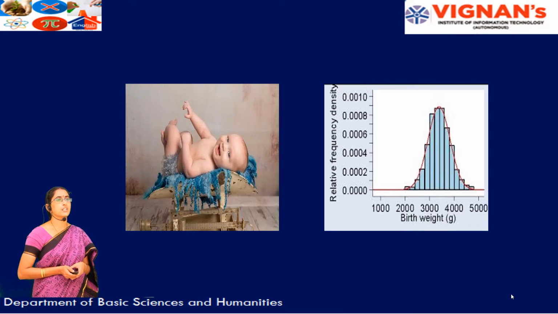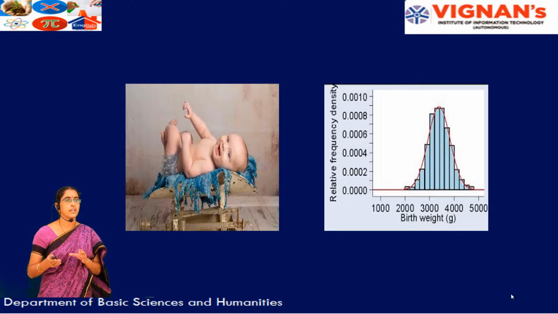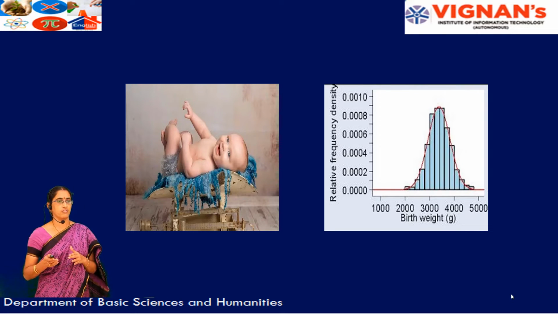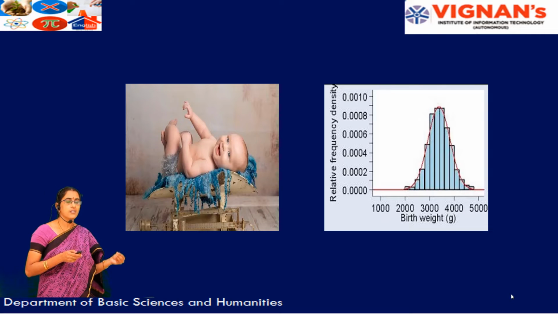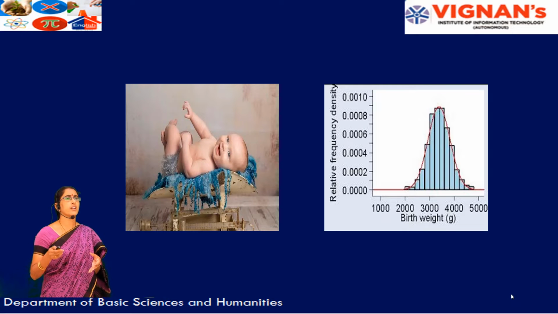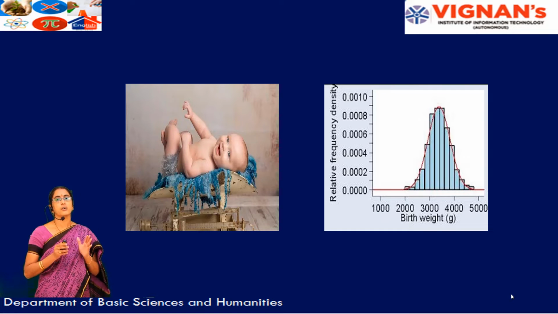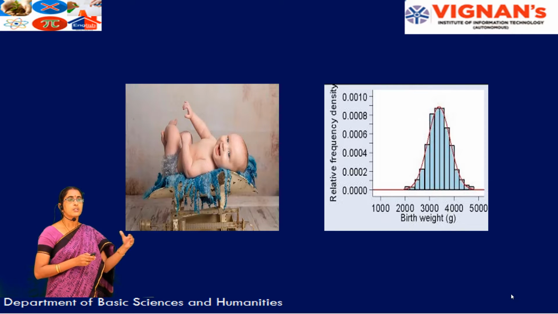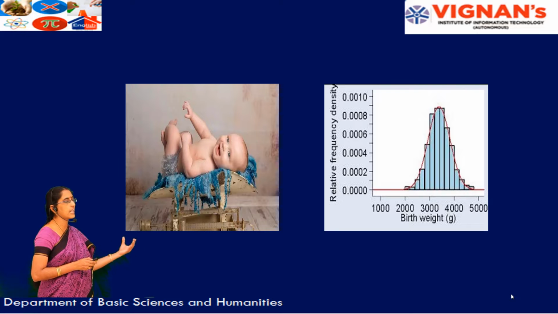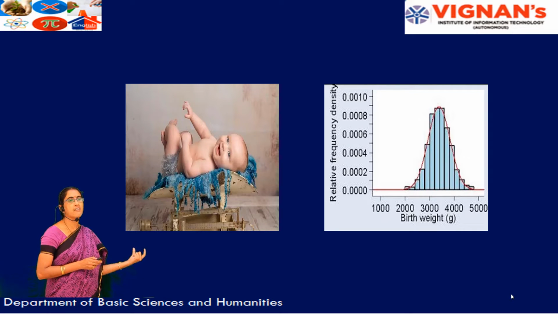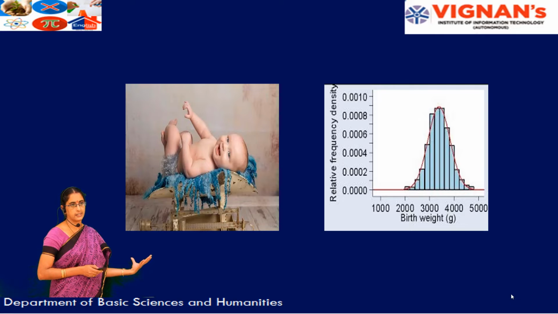One more application: naturally, the birth weight of a newborn baby is in between 2.5 to 3.5. There are very rare cases where a newborn baby is less than 2.5, and cases where the newborn baby is more than 3.5 also. But in general, in the natural scenario, the weight of a newborn baby is in between 2.5 to 3.5. So this 2.5 to 3.5 is known as the range, the average weight of a baby we can consider.